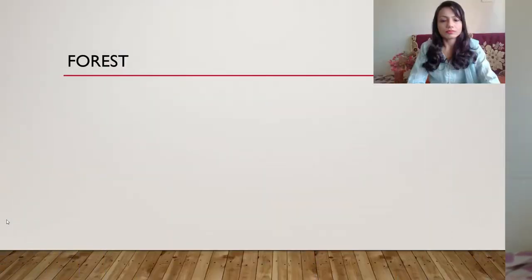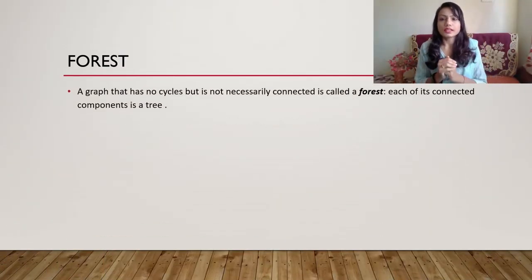Now let's see forest in detail. So a forest is a graph that has no cycle, but it is not necessarily connected. That is, this forest will have multiple trees. So it has no cycle, and each of these connected components is a tree.